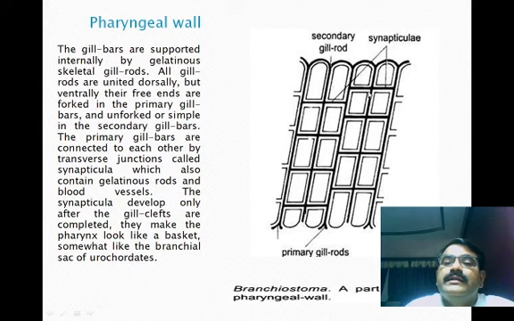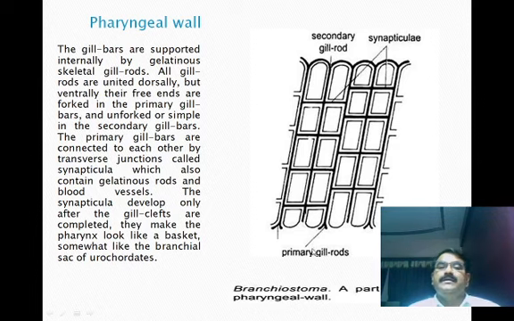Then they are interconnected with the synaptic tongue bars. The primary and secondary gill rods are interconnected. So now here is Branchiostoma, a part of the pharyngeal wall.